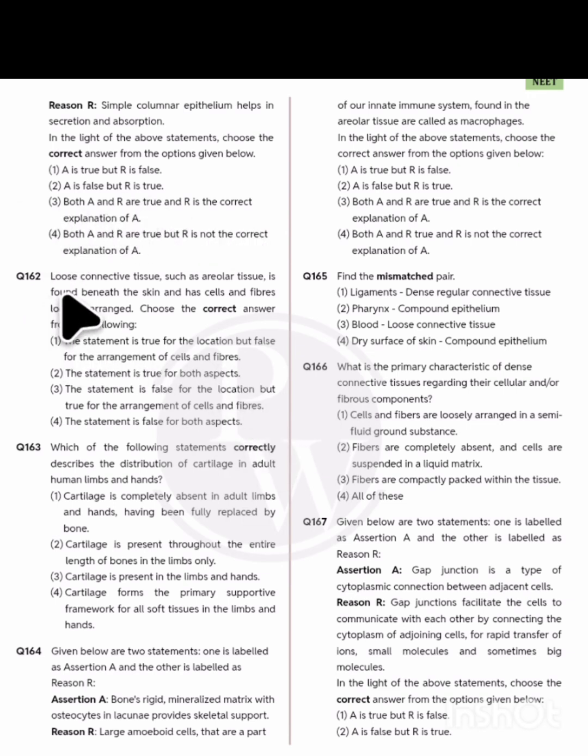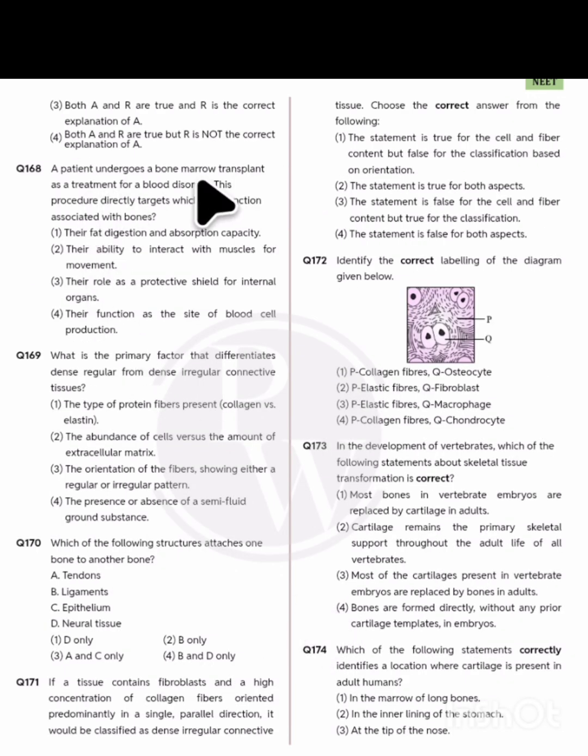162. Loose connective tissue such as areolar tissue is formed beneath the skin and has the cells and fibers loosely arranged. So obviously option 2, the statement is true for both aspects here. 168. A patient undergoes a bone marrow transplant as a treatment for a blood disorder. This procedure directly targets the vital function associated with bones here. So they function at the site of blood cell production. 4 is the correct statement.